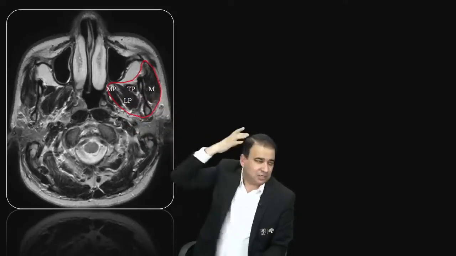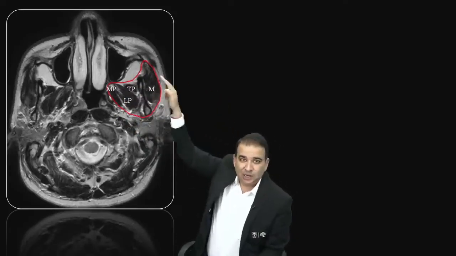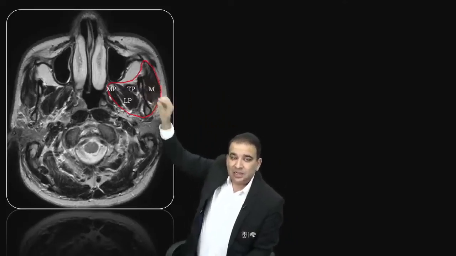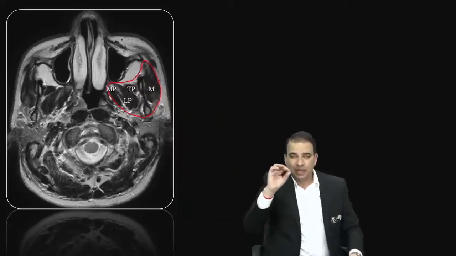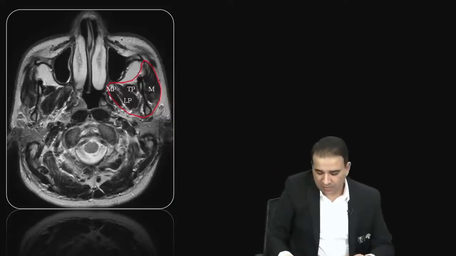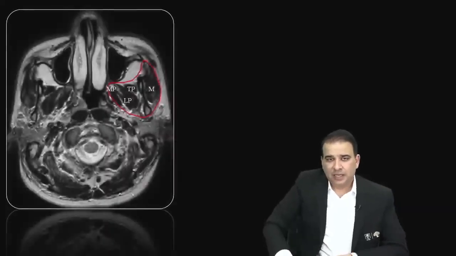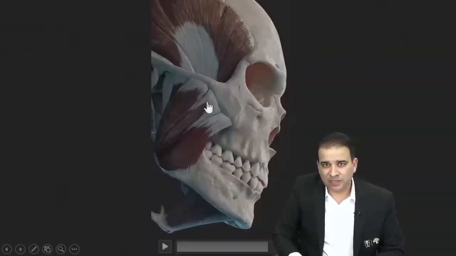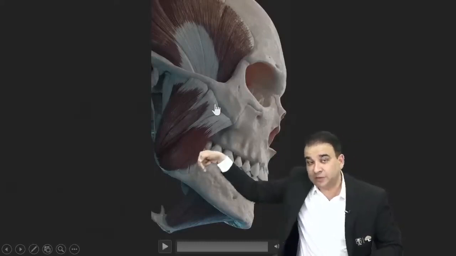Now, temporalis muscle is coming from here, but temporalis muscle is inserted on the anterior border and it is inserted some on the medial surface also, guys. There is a coronoid process of the mandible. If I show you this picture here, in fact, I'll show you in the next image, that there is a process over there, a coronoid process. So temporalis muscle will insert on that process also and to the medial surface of that process as well.